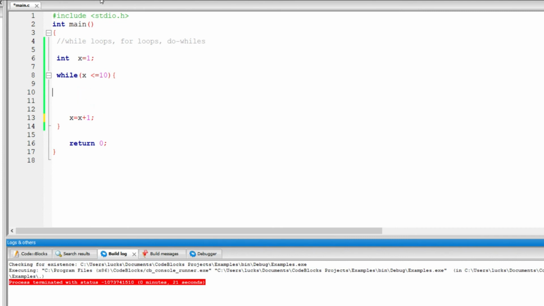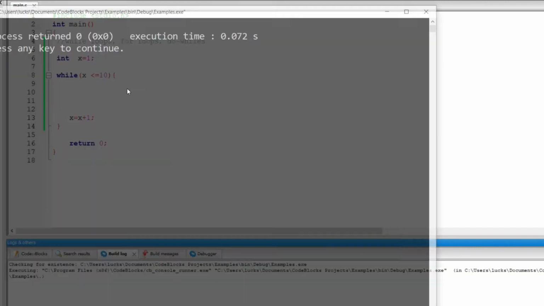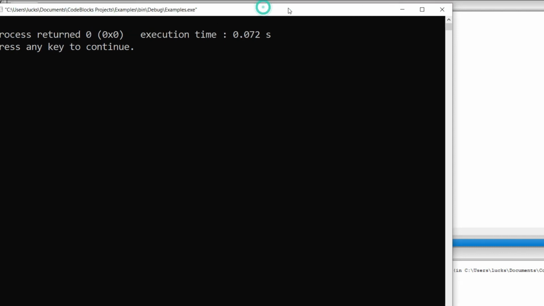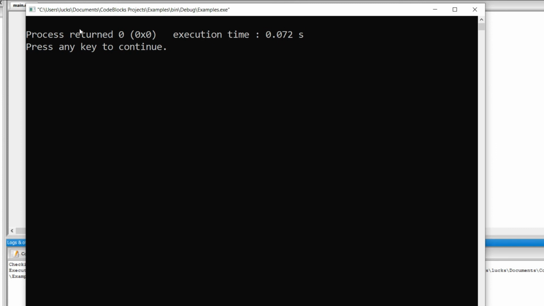So if we run it, x will be 1, 2, 3, 4, 5, 6, 7 up to 10, except we can't see it because we haven't told it to print anything. As you can see, it just keeps quiet and nothing really happens.